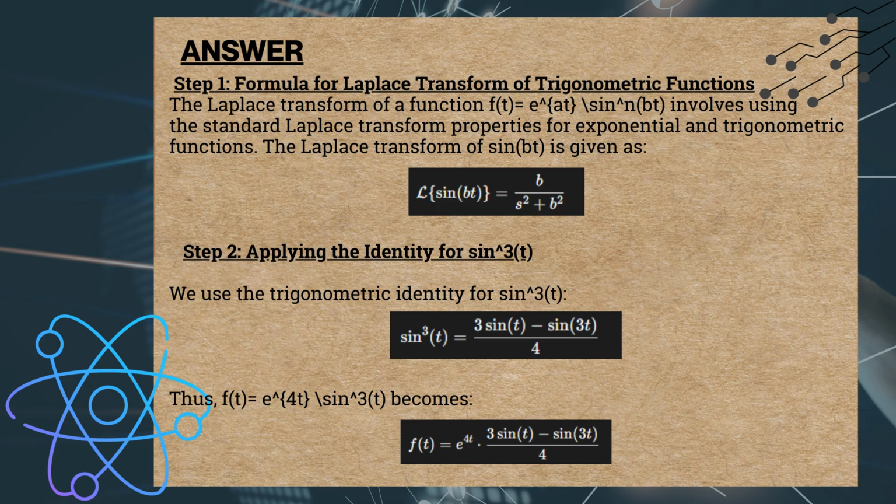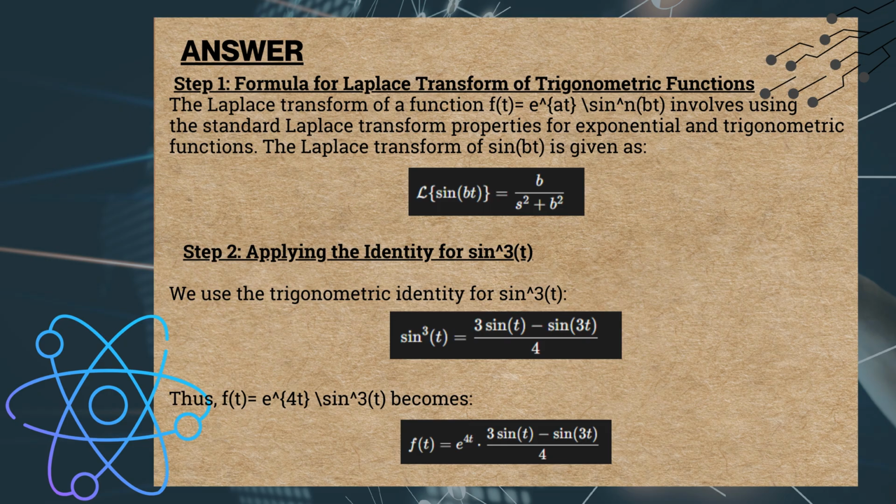The Laplace transform of sine bt is given as b divided by s squared plus b squared. Step 2. Applying the identity for sine cubed t. We use the trigonometric identity for sine cubed t.